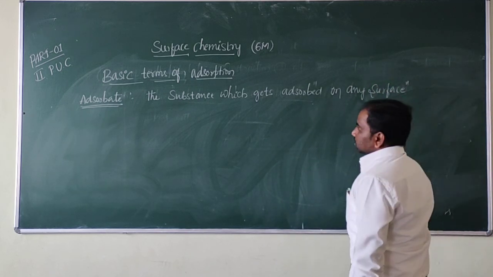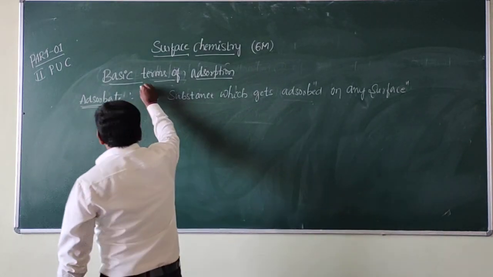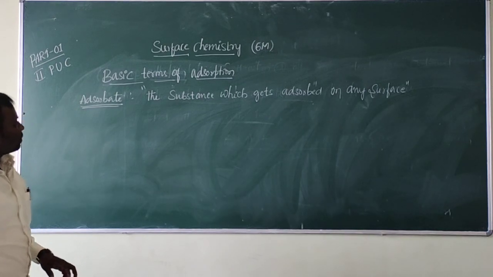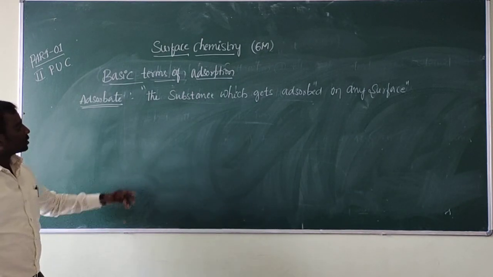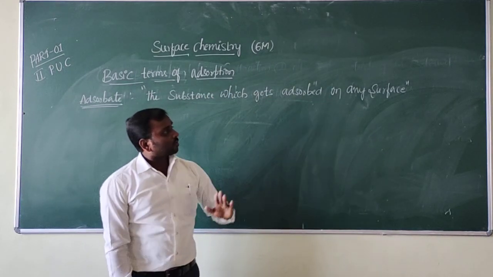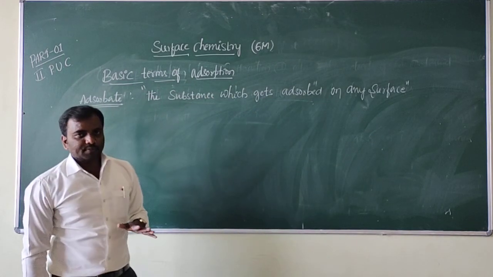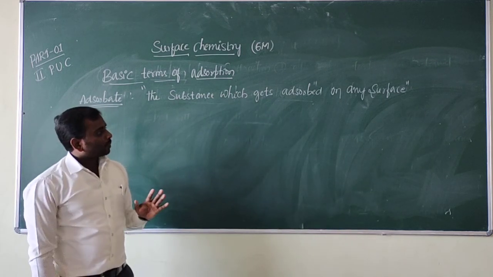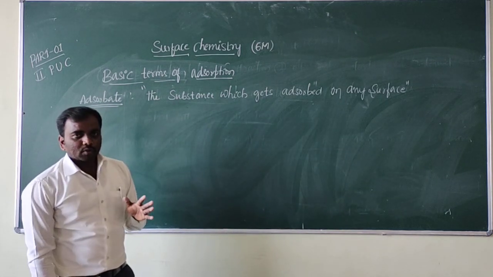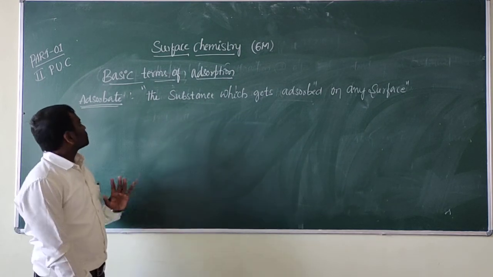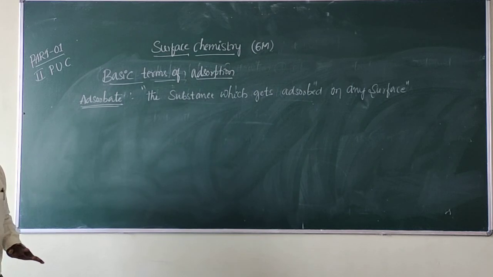That is called adsorbate. Is it clear? Adsorbate means the substances which get adsorbed on any surface, right? Whatever surface it may be, when a substance gets adsorbed on it, that phenomenon substance is called adsorbate.